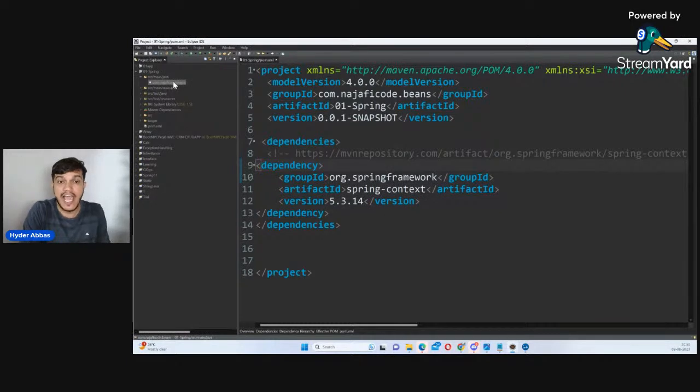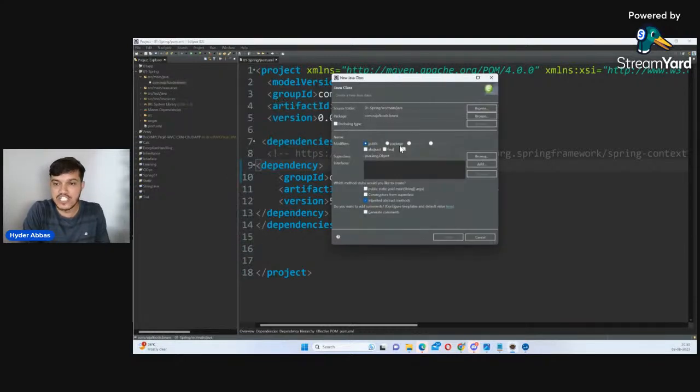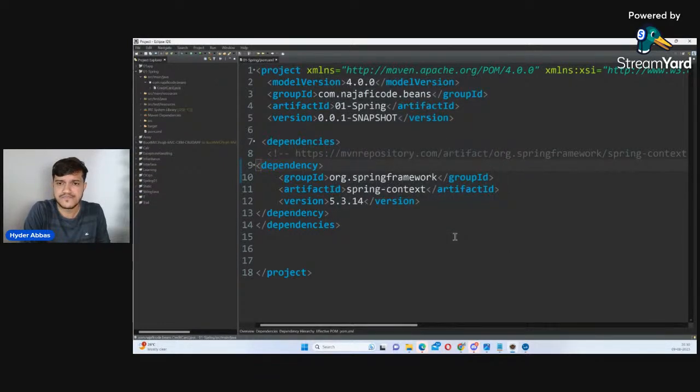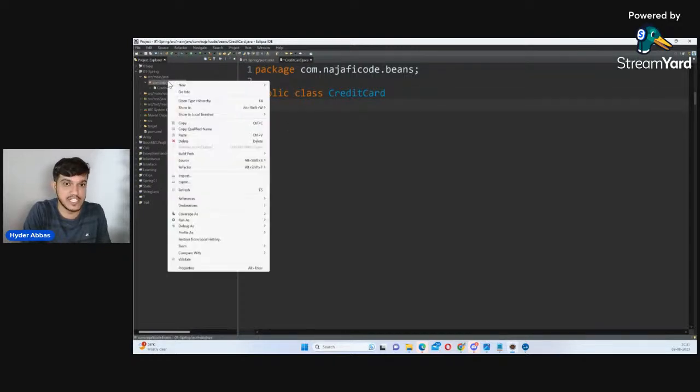Package is there. And if you could recall the last class, whatever was written, the same thing I will write here. I will write the classes which I want to work with. I'll say here CreditCard, or whatever name you want. Maybe CreditCard is one class. And of course, I had an interface first, so let me create the interface.